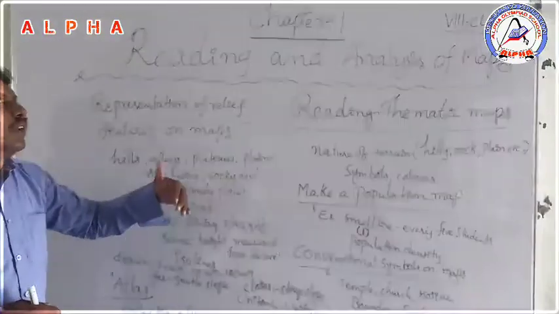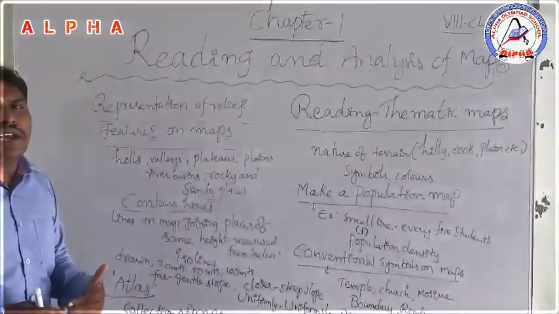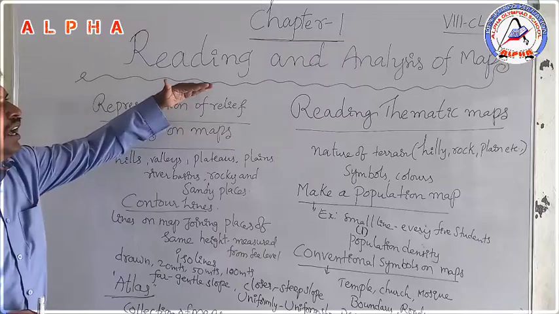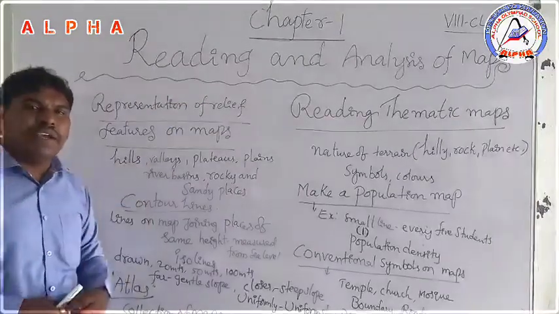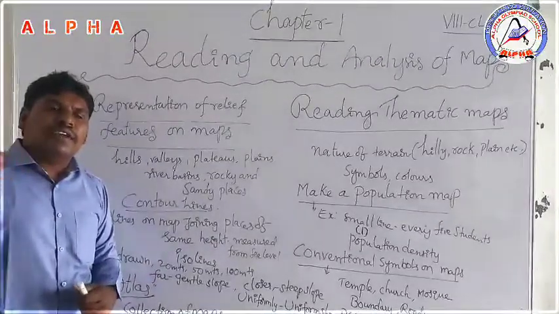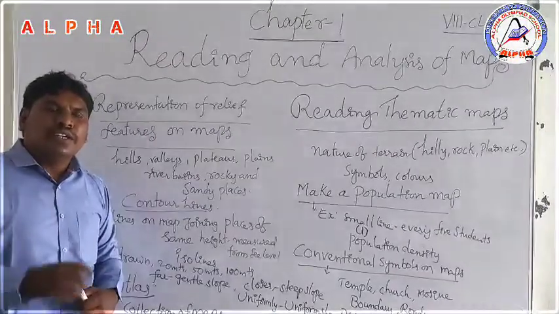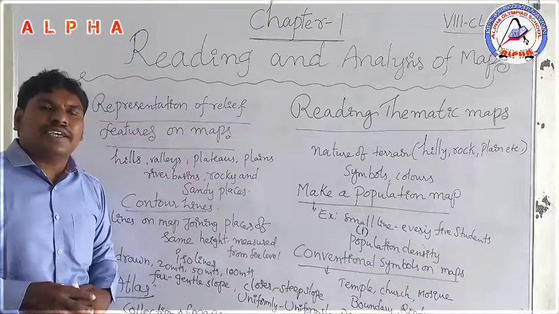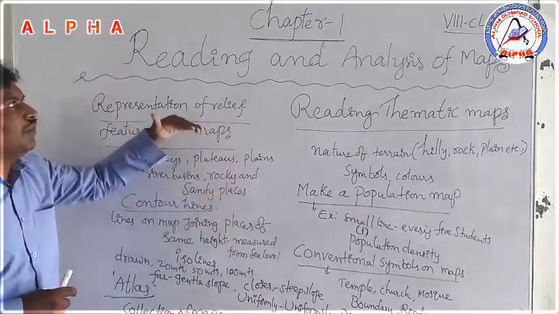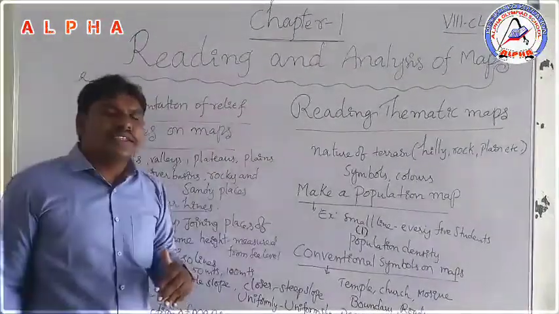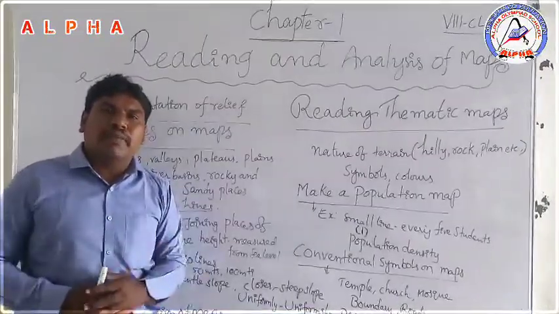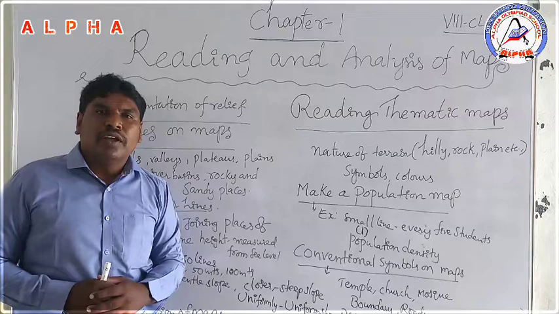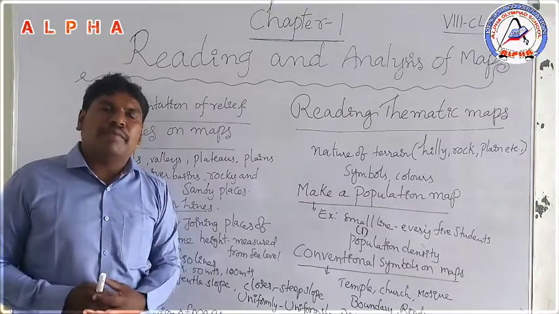Today the total chapter in our 8th class, reading and analysis of maps, is completed. Let us recall the total chapter from the start. In 8th class chapter 1, first we discussed what a map is, how to read a map, and the uses of a map.